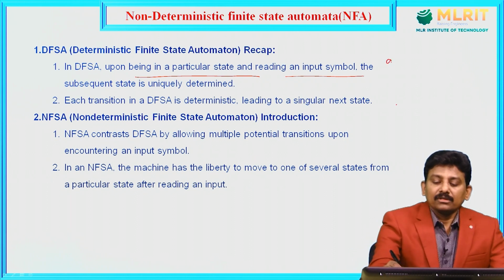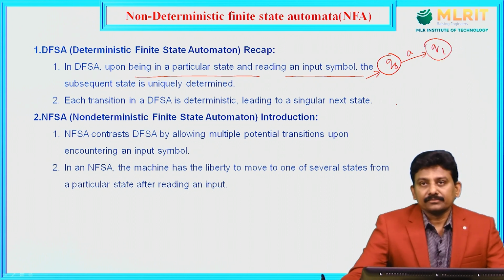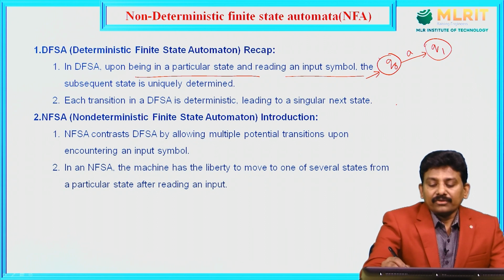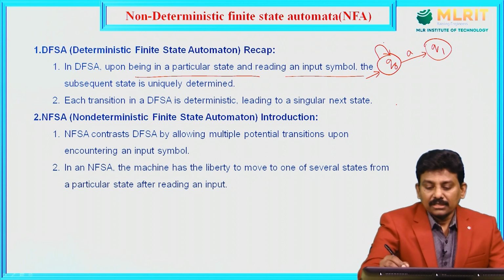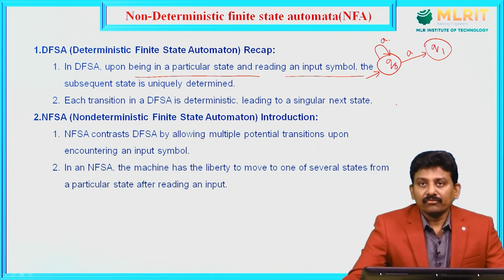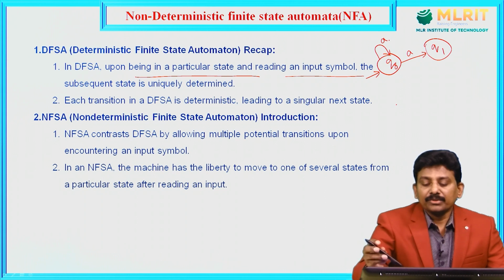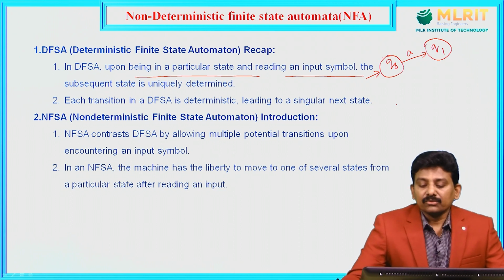For example, Q0 is the initial state. For a particular state Q0, if you read a particular input symbol, we can define the next state uniquely. That means in a DFA, for one input symbol, only one transition occurs. This does not happen in a DFA: for Q0, for input symbol A, there should not be more than one transition. The next state should be uniquely defined, like from Q0 to Q1 for input A.